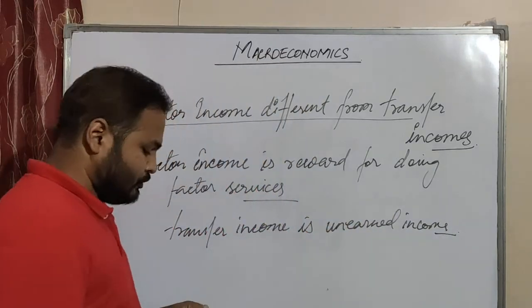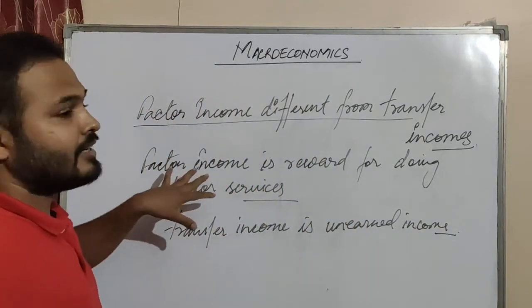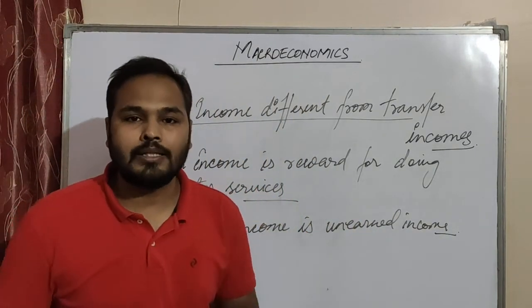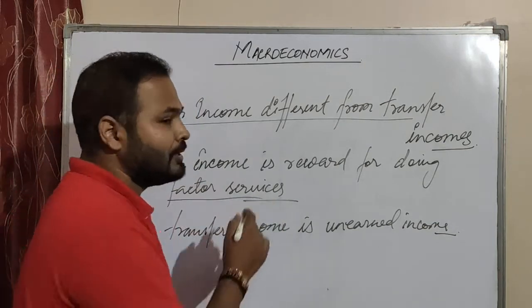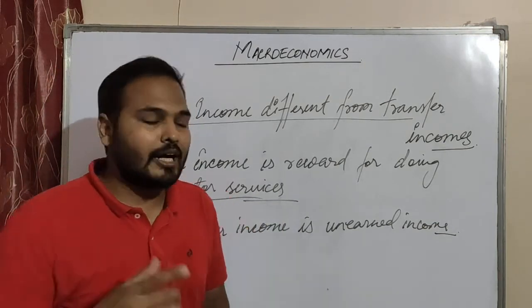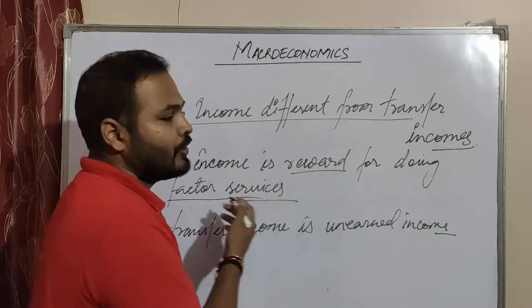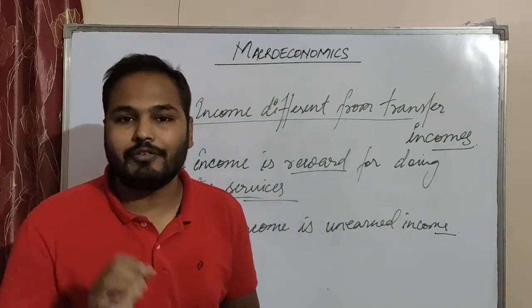You need to understand this: factor income is received only when factor services have been done. It is a reward for doing factor services. That is called factor income.